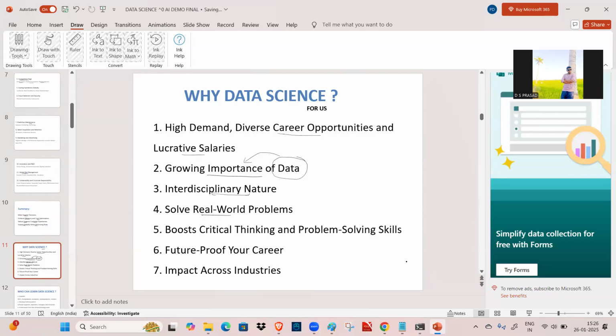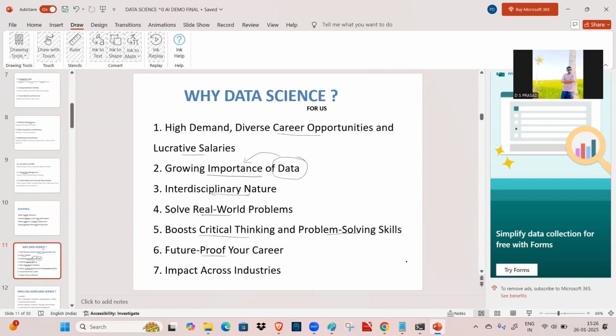And solve real world problems. We are going to solve real world problems and boost critical thinking and problem solving skills. We can enhance the problem solving skills. If you enhance your problem solving skills, then whenever a new problem comes, we can automatically solve it based on previous experience.